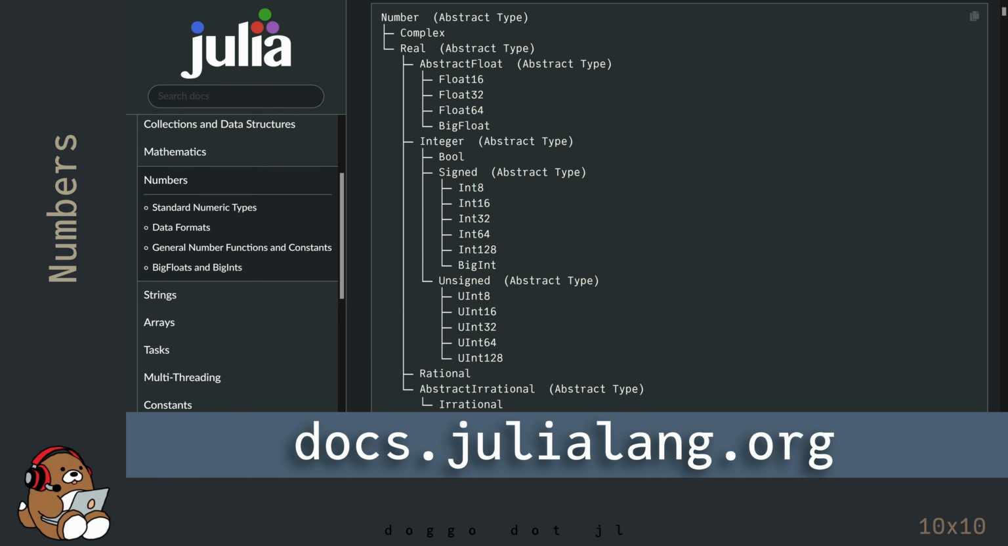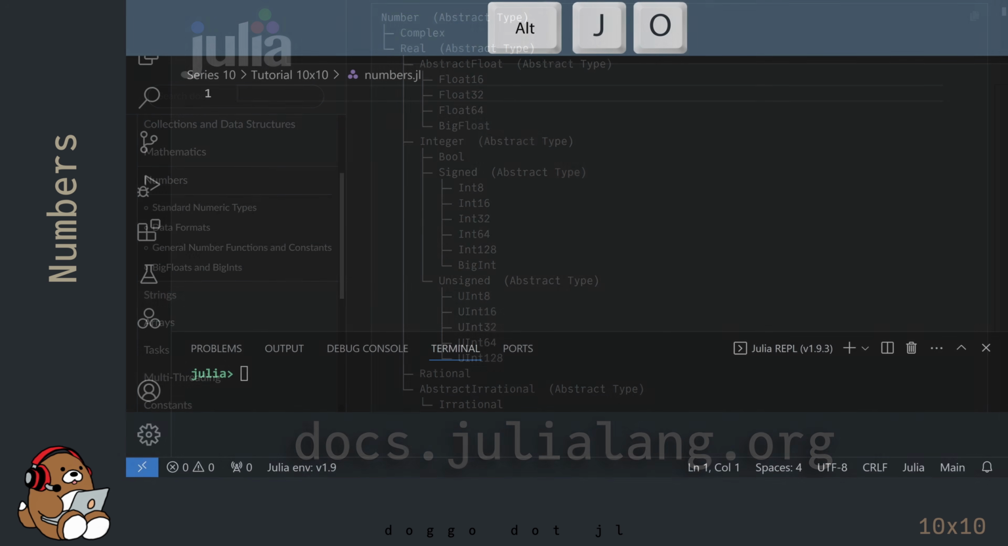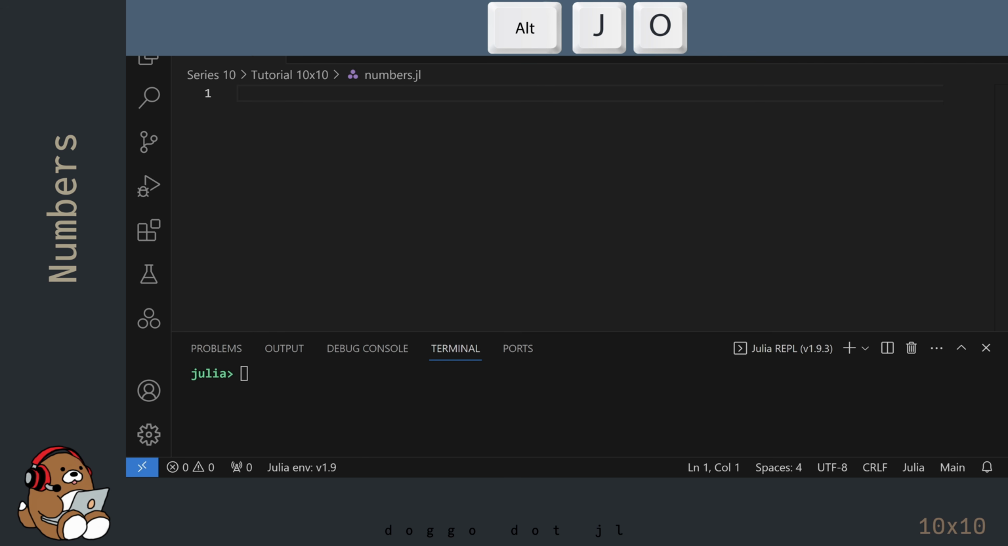One of the differences between Julia and other programming languages is that Julia offers a lot of different types of numbers that you can use. I won't be covering all of the different types of numbers available in Julia, but let's take a look at a few examples so you can get a feel for working with numbers in Julia. I'm in VS Code, and I've already created a new .jl file. And I've already launched the Julia REPL by using Alt-J, then Alt-O.